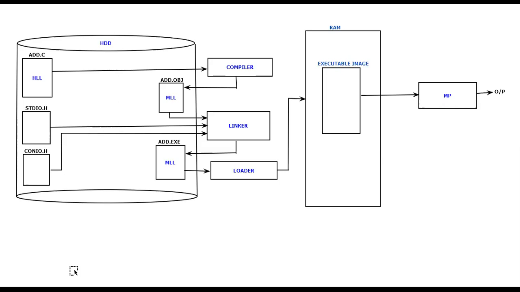Okay. So now one more change I want to make here. People have decided, why use the linker software separately and the loader software separately? So rather than that, what they have done is they have taken this name as the linking loader. I'd like to make it a linking loader, and they have removed this loader software. So after which they are going to convert this into the executable file, and from the executable file directly they are going to load it on the RAM.